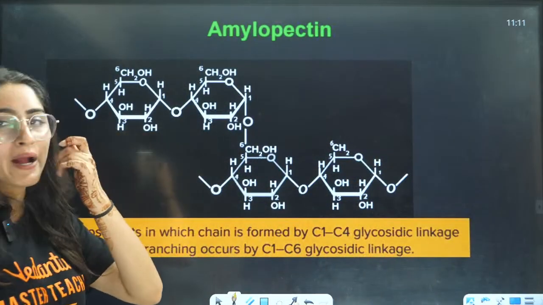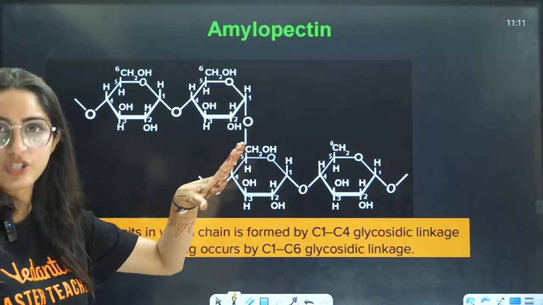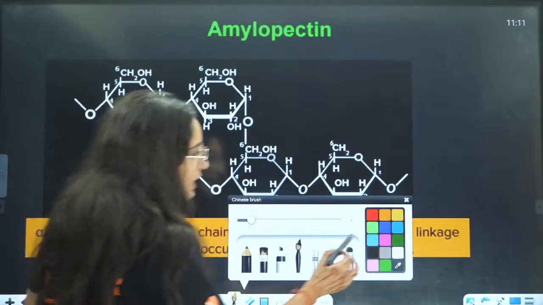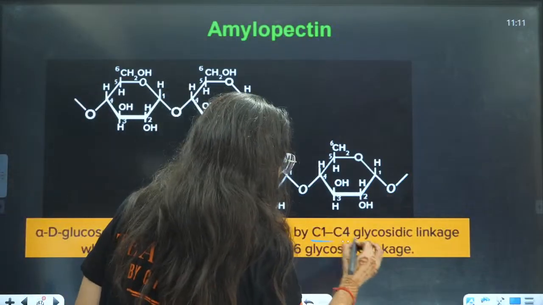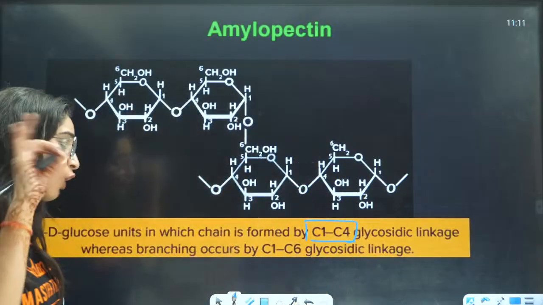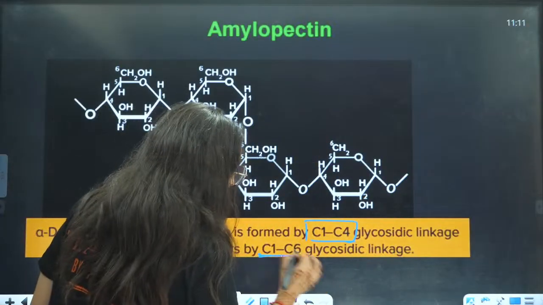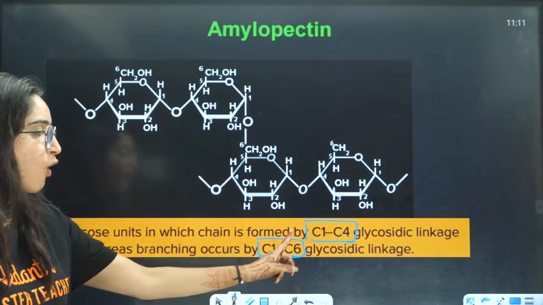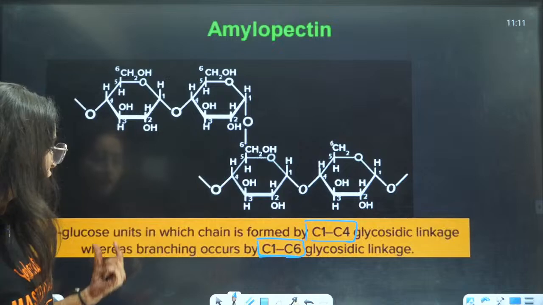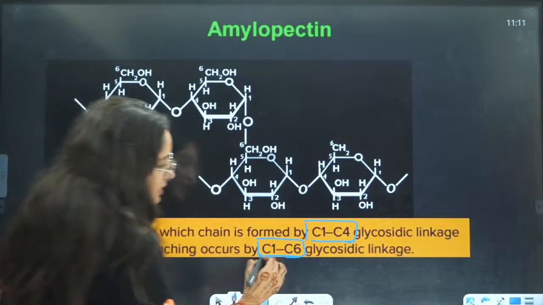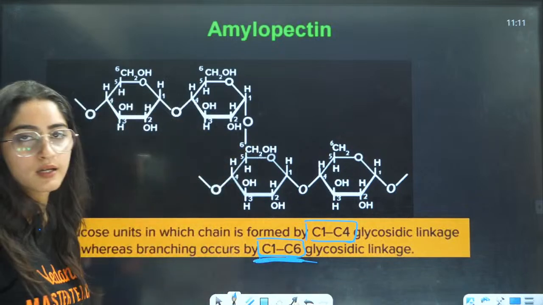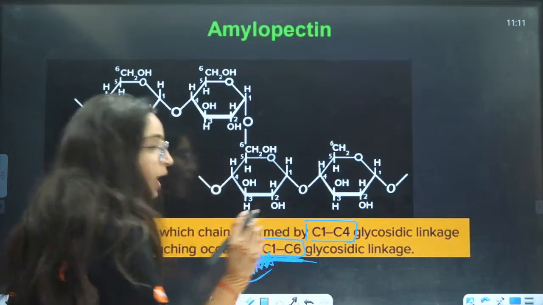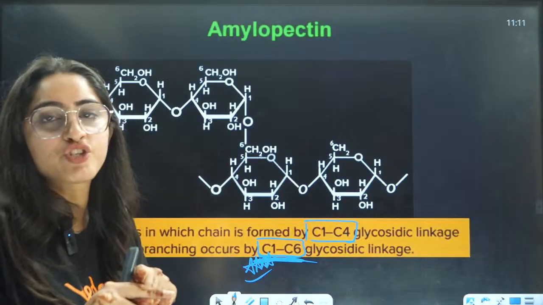Yes, what is amylopectin? Amylopectin will have branches also. Basically, it will have alpha D glucose units formed by majorly C1, C4, but it will also have C1, C6, right? Alpha D glucose in which the chain is formed by C1, C4 glycosidic, whereas branching occurs by C1, C6 glycosidic linkage, and this is very, very important. That in amylopectin, you have branching.